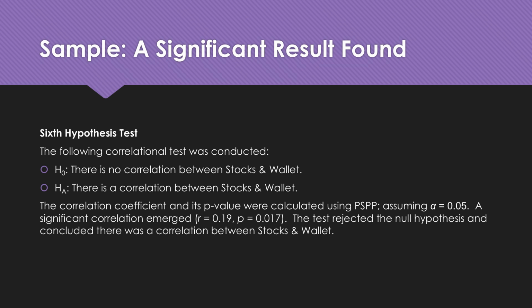The sixth hypothesis test. The following correlation test was conducted. The null hypothesis stated there was no correlation between stocks and wallet. The alternative hypothesis claims there is a correlation between stocks and wallet. The correlation coefficient and p-value were calculated using PSPP, assuming alpha equals 0.05. A significant correlation emerged. R equals 0.19 and P equals 0.017. The test rejected the null hypothesis and concluded there was a correlation between stocks and wallet.